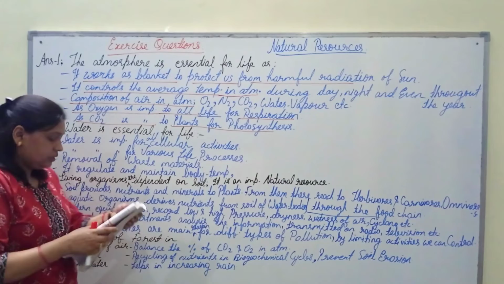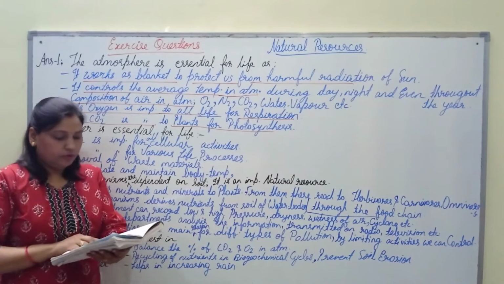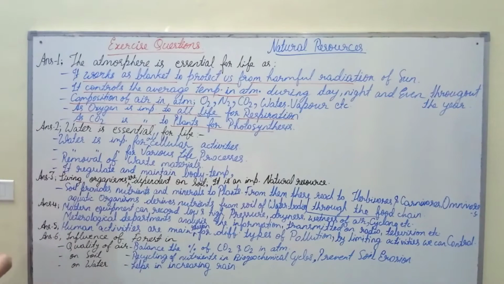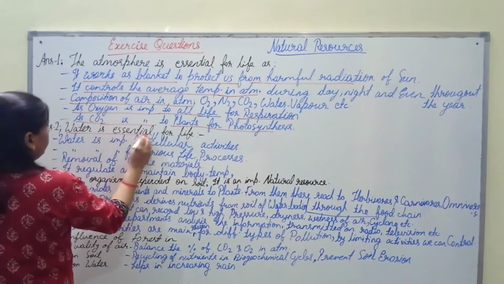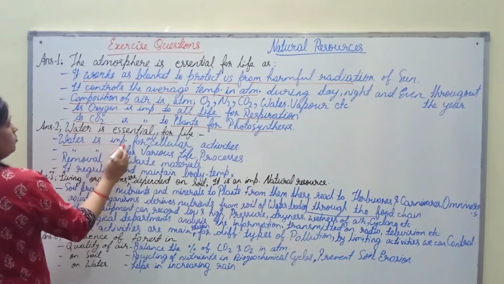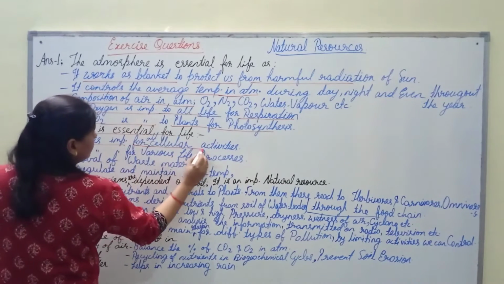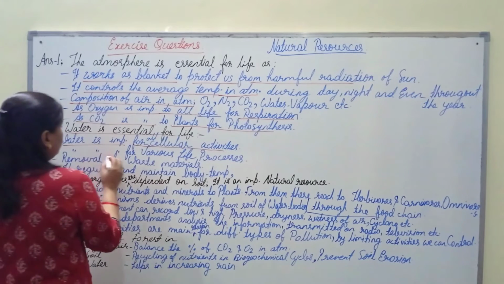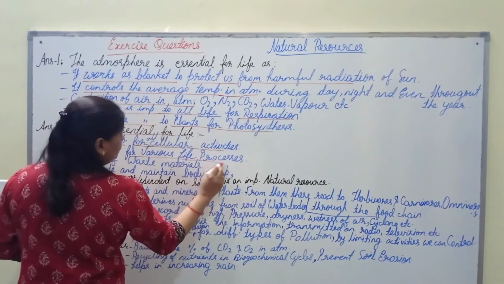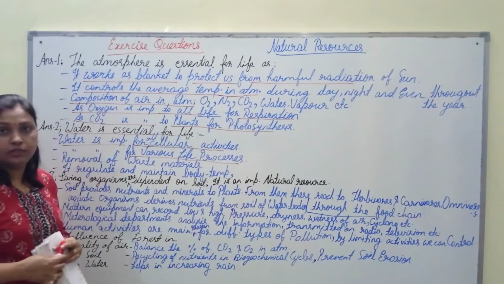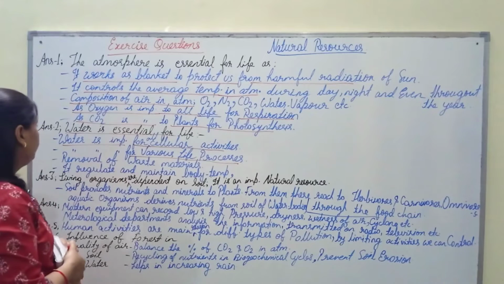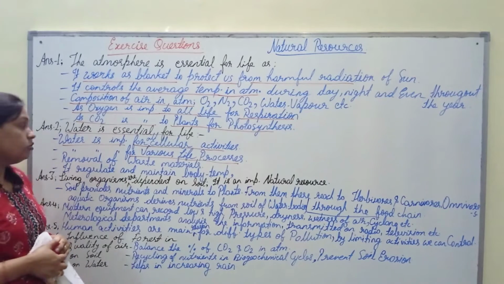The next question is, why is water essential for life? So water is essential for life. Water is important for all the cellular activities that take place inside our body. Water is important for various life processes like digestion, excretion, respiration. All our body processes take place in the presence of water.